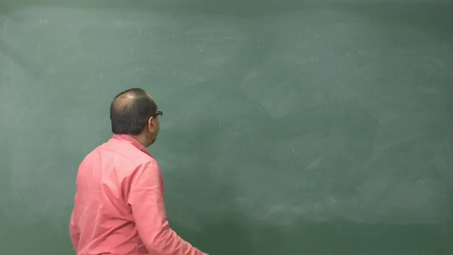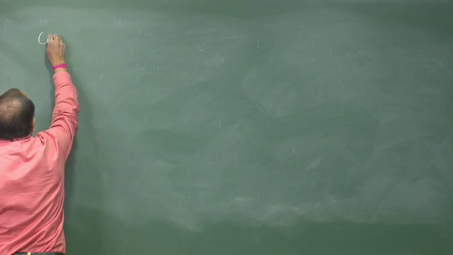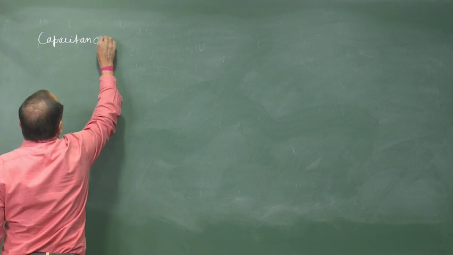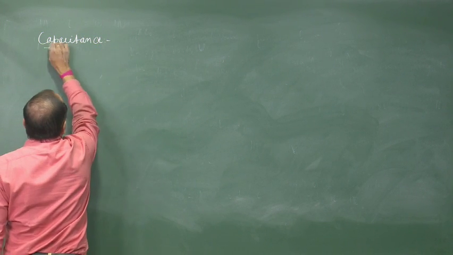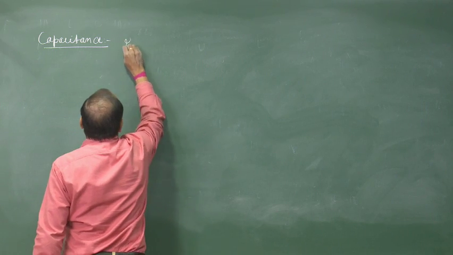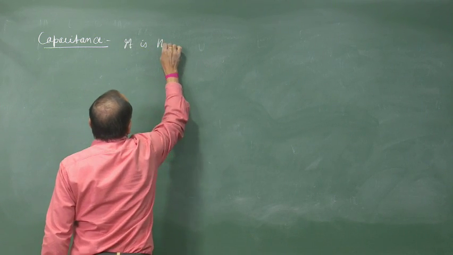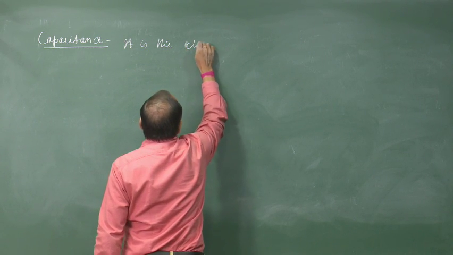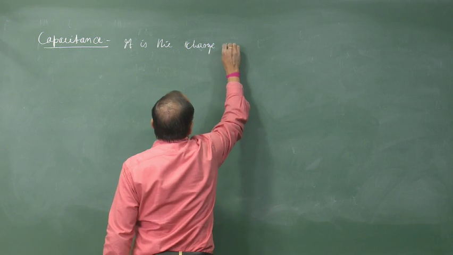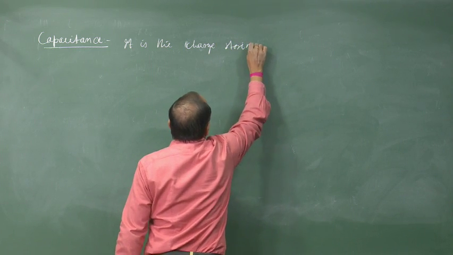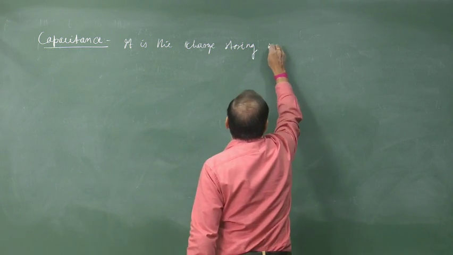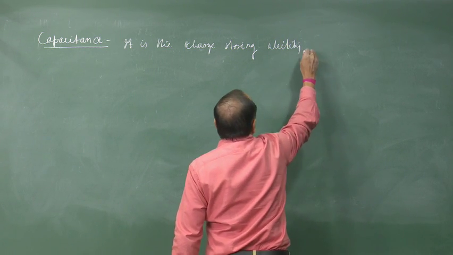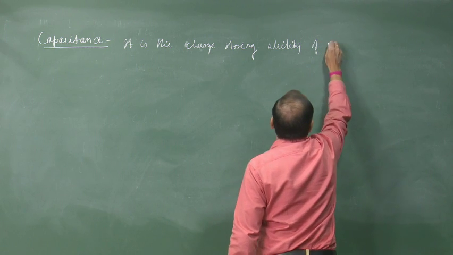Now, we shall discuss capacitance. It is the charge storing ability of a system.